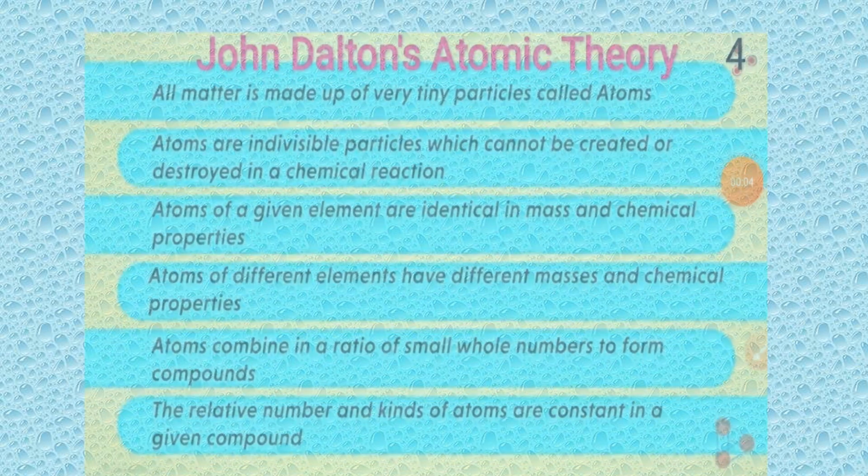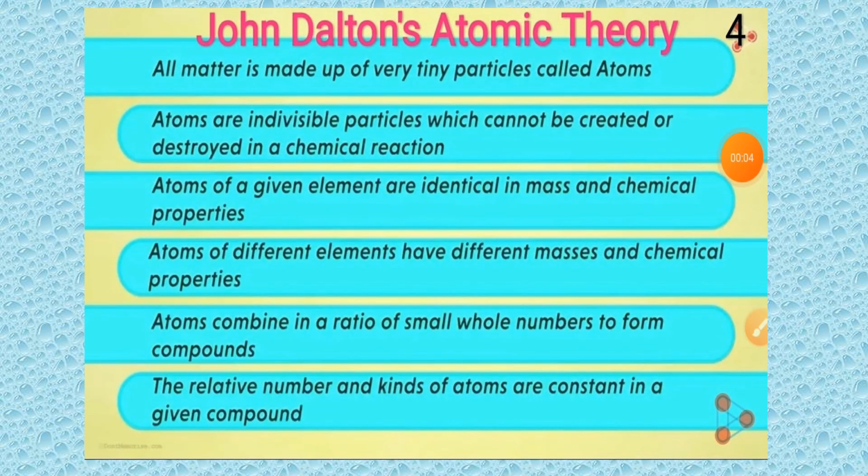So again I am giving you John Dalton's atomic theory. All matter is made up of very tiny particles, atoms. Atoms are indivisible particles which cannot be created nor destroyed in a chemical reaction. Atoms of a given element are identical in mass and chemical properties. Atoms of different elements have different masses and chemical properties. Atoms combine in a ratio of small whole numbers to form compounds. The relative number and kinds of atoms are constant in a given compound. So these are Dalton's atomic theory.